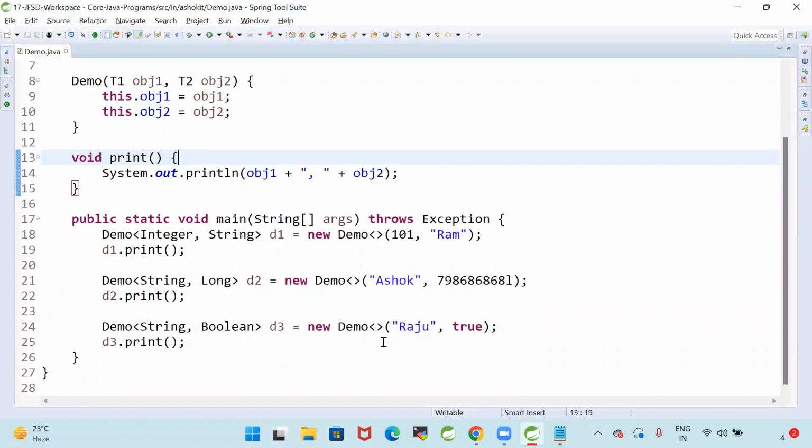What is the advantage of going for generics? Come on. Independent.